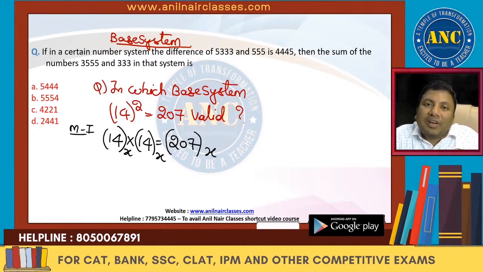Because even 14 is an even number. Even number squared, even into even, is even. Right hand side is an odd number. So definitely in decimal system it is incorrect. In which other system? Let us do it.